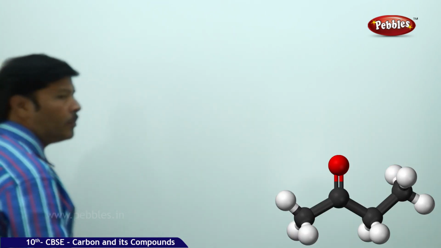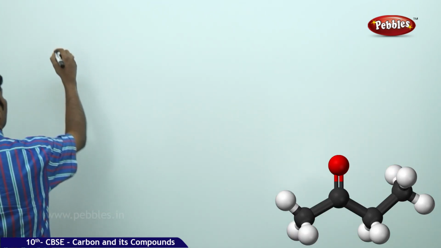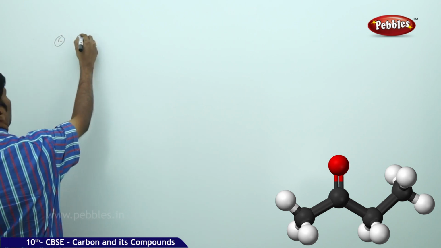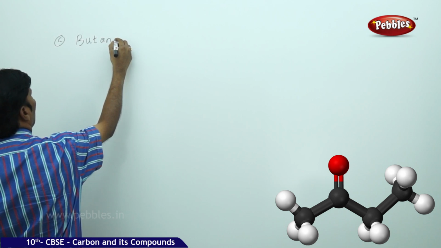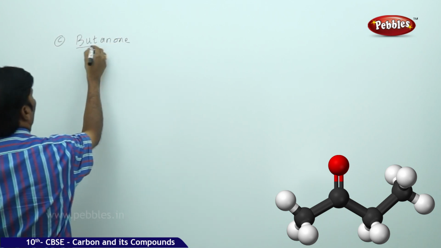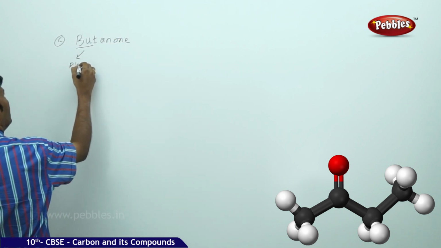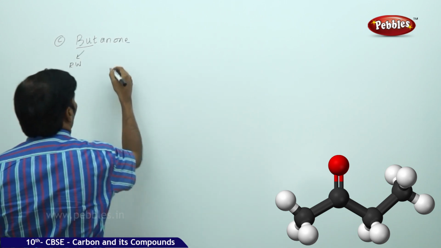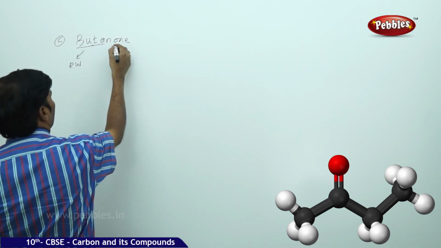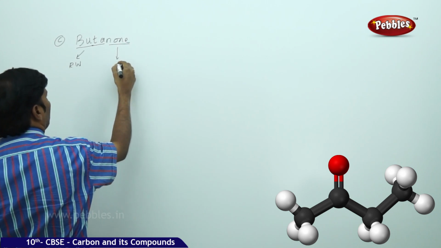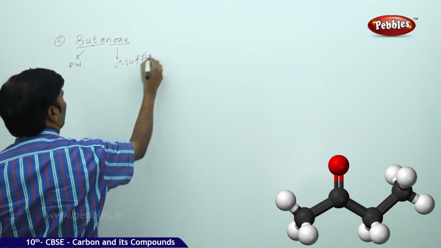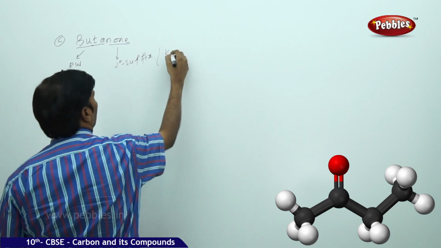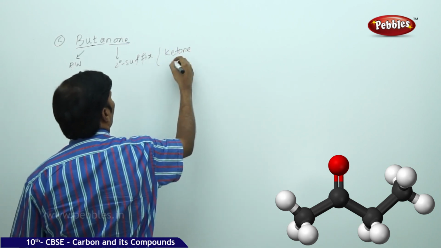So the next part of the naming of the compound is butanone. Underline the word but. It is the root word. One is the secondary suffix for the ketone functional group.